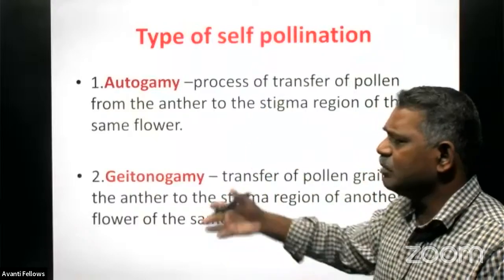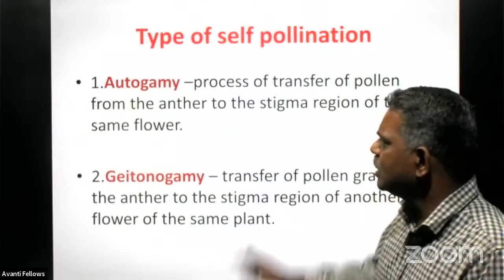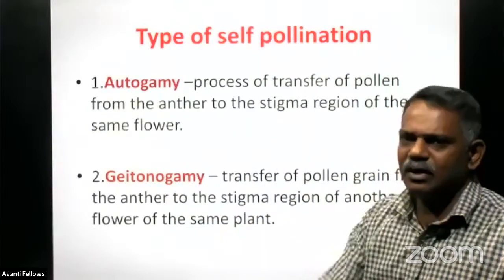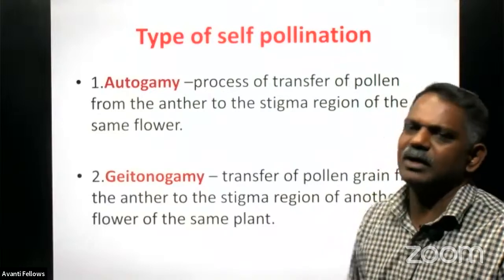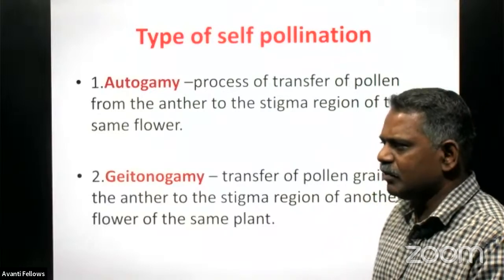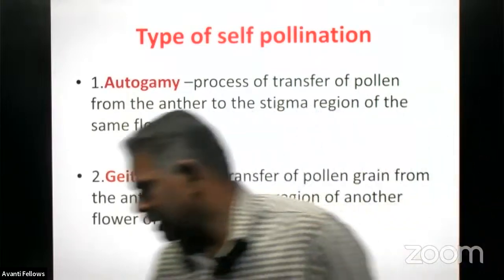But the effect will be the same only. Autogamy and geitonogamy, the product will show the same kinds of characters only, because only one parent is involved in this reproduction. Of course, it is sexual reproduction, but only one parent is involved, because the flowers are produced by the same parent only, right?